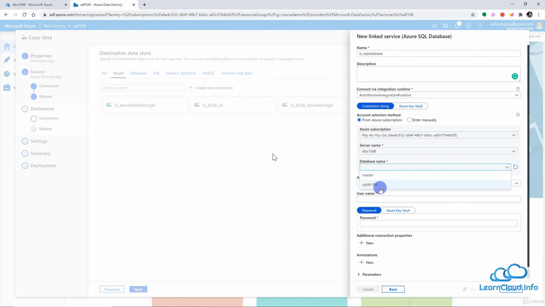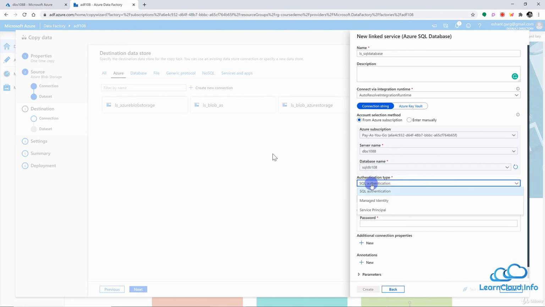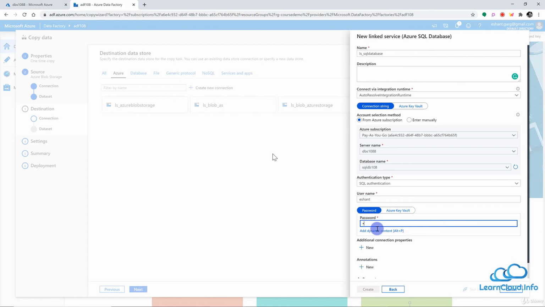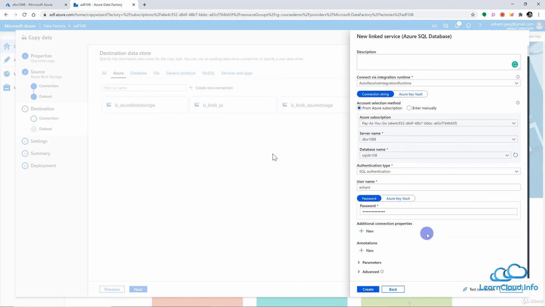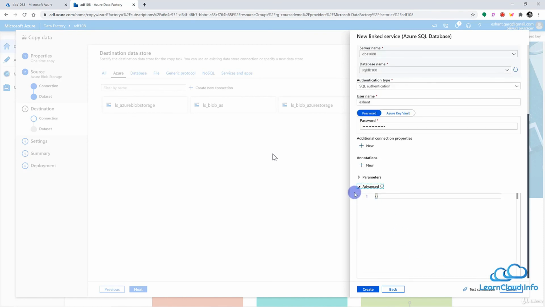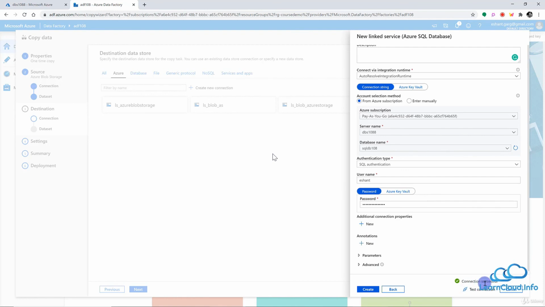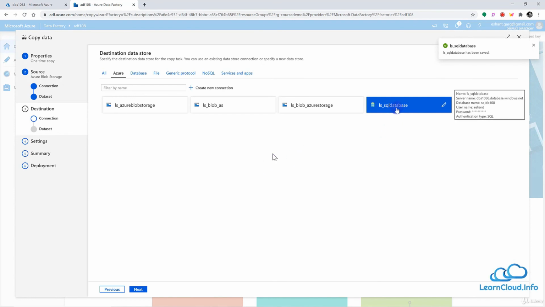Now which database? We created SQL DB 108, so this is good. Now authentication type, SQL authentication. This is good, and we can provide the credentials which we created while creating this database server. All right, so this is good. We do not have any parameters as of now, and it's okay to leave the advanced settings as they are. So this looks good. Let's test the connection. This is good. So let's create this linked service connection. Right now we have a linked service connection to our destination.